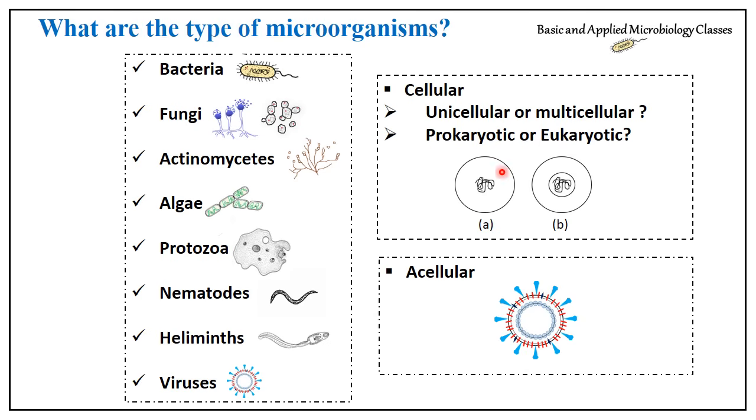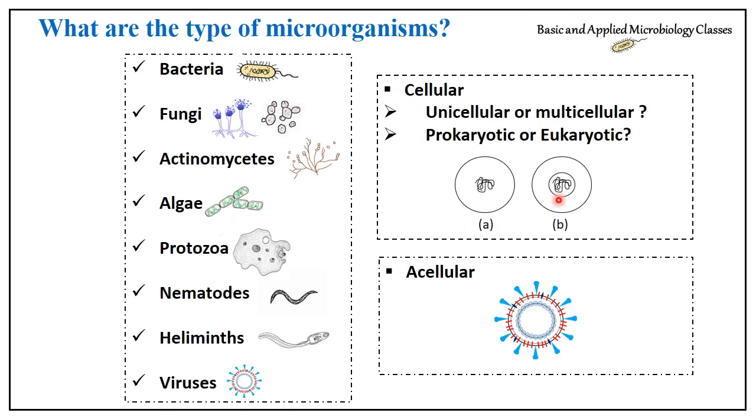Prokaryote is what? In this case, we have a cell. Here I have simply drawn cells. You can see that in A, nuclear material is placed in the center of the cell, and in B, nuclear material is placed in the center, but it is surrounded by a nuclear membrane or nuclear envelope. The cell A, in which no nuclear envelope or membrane is there, is known as a prokaryotic cell, and B, in which a nuclear envelope or membrane is there, is known as a eukaryotic cell.